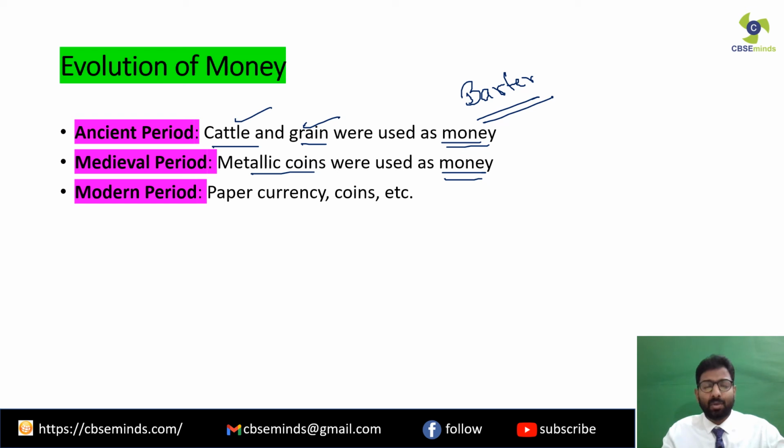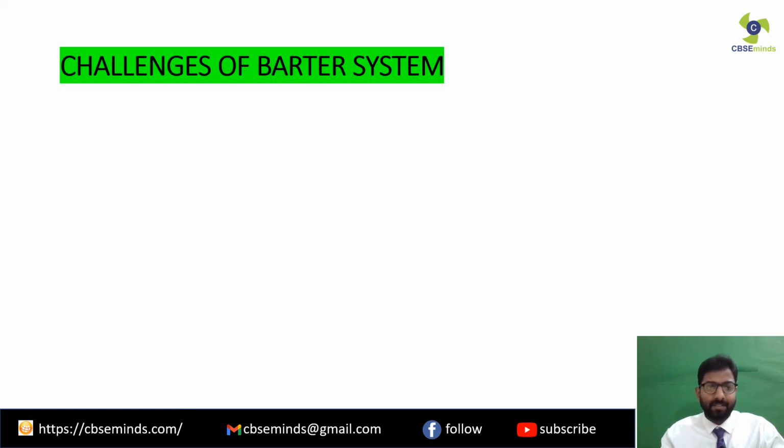However, these coins are not made of precious metals. So we are using paper currency and coins in today's world. We have more forms of money in modern times, which we'll be discussing in the next slides. So this is how money has evolved over time. This is the evolution of money.